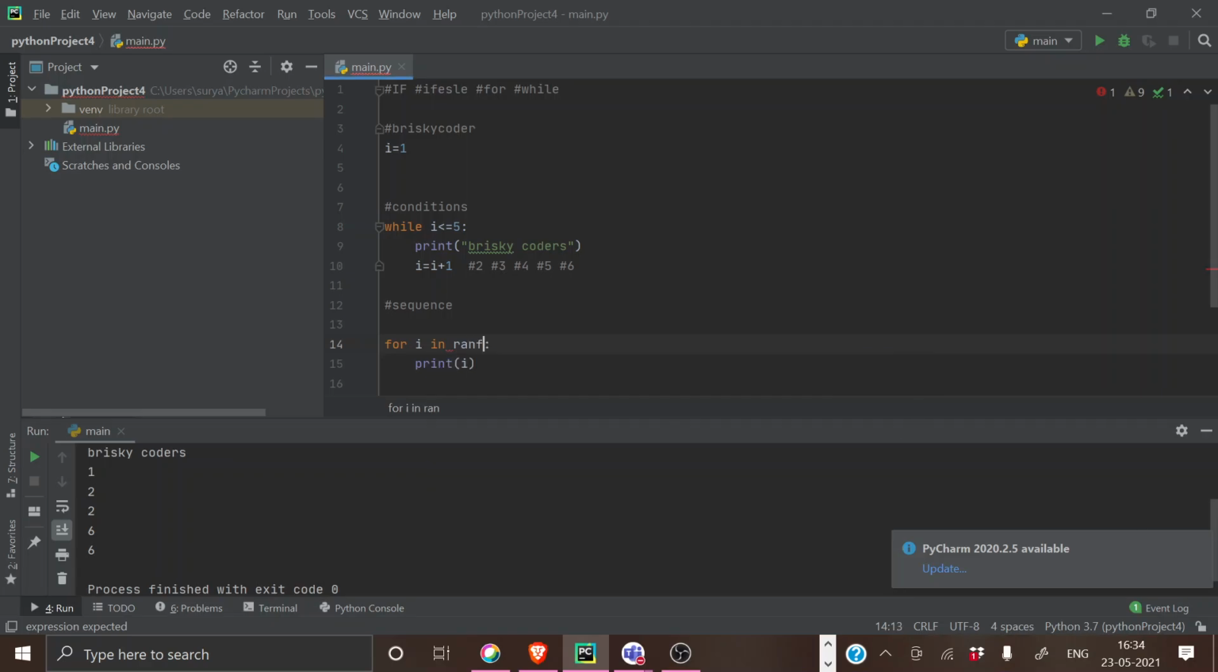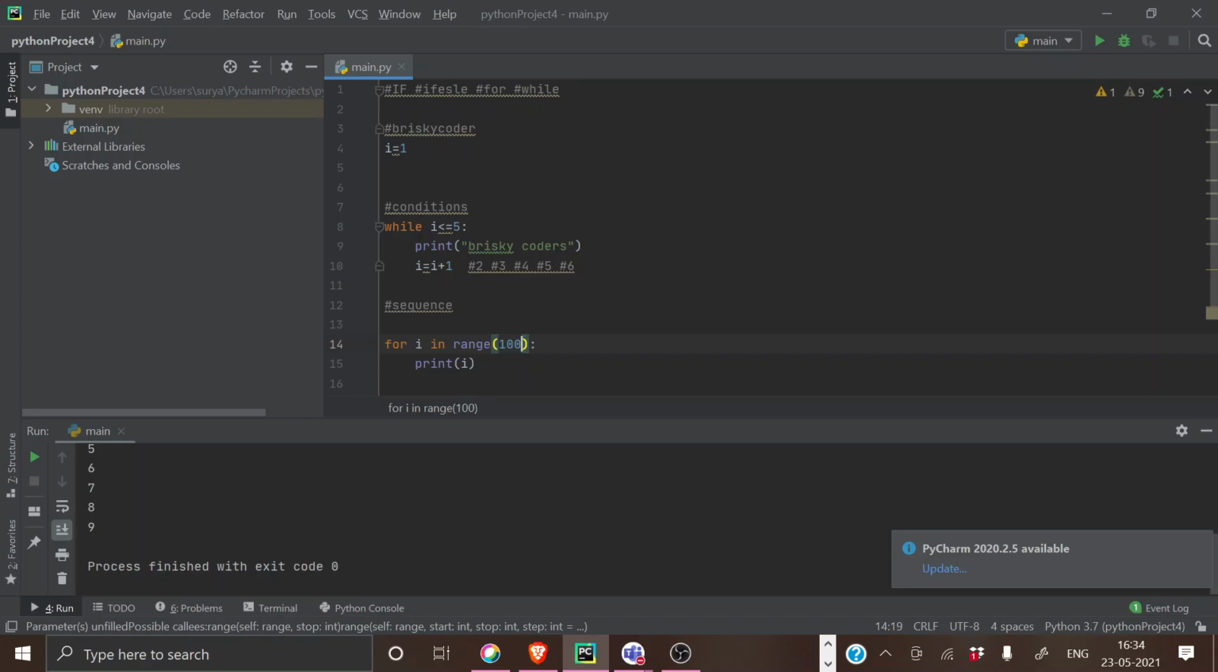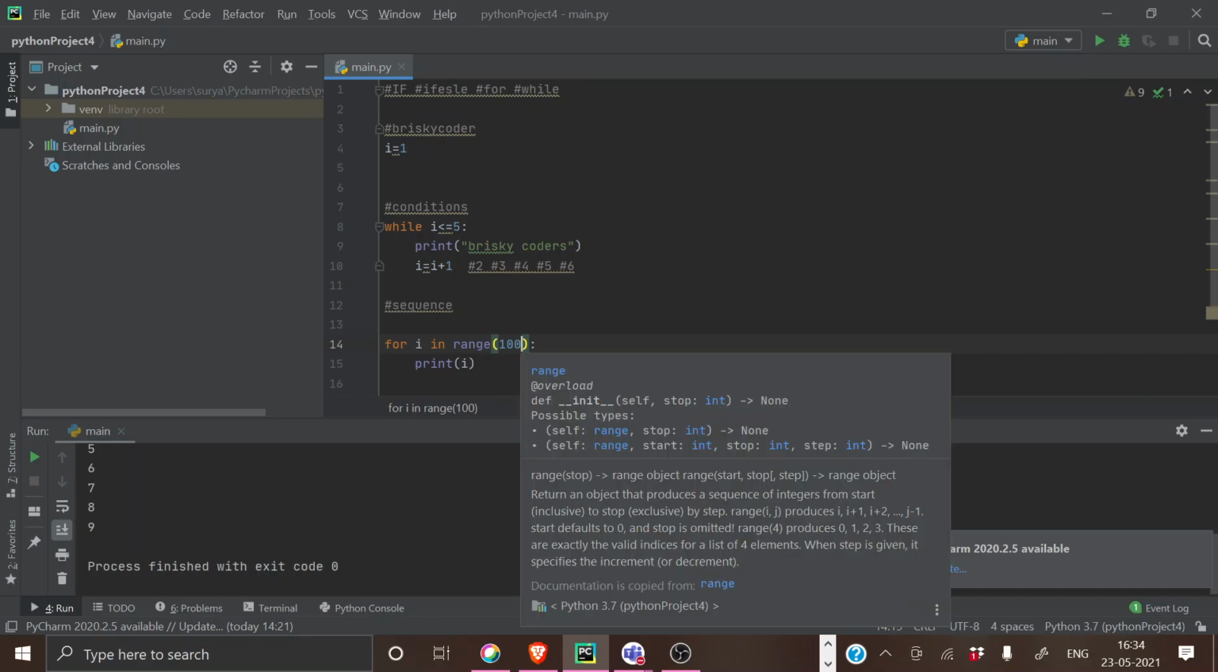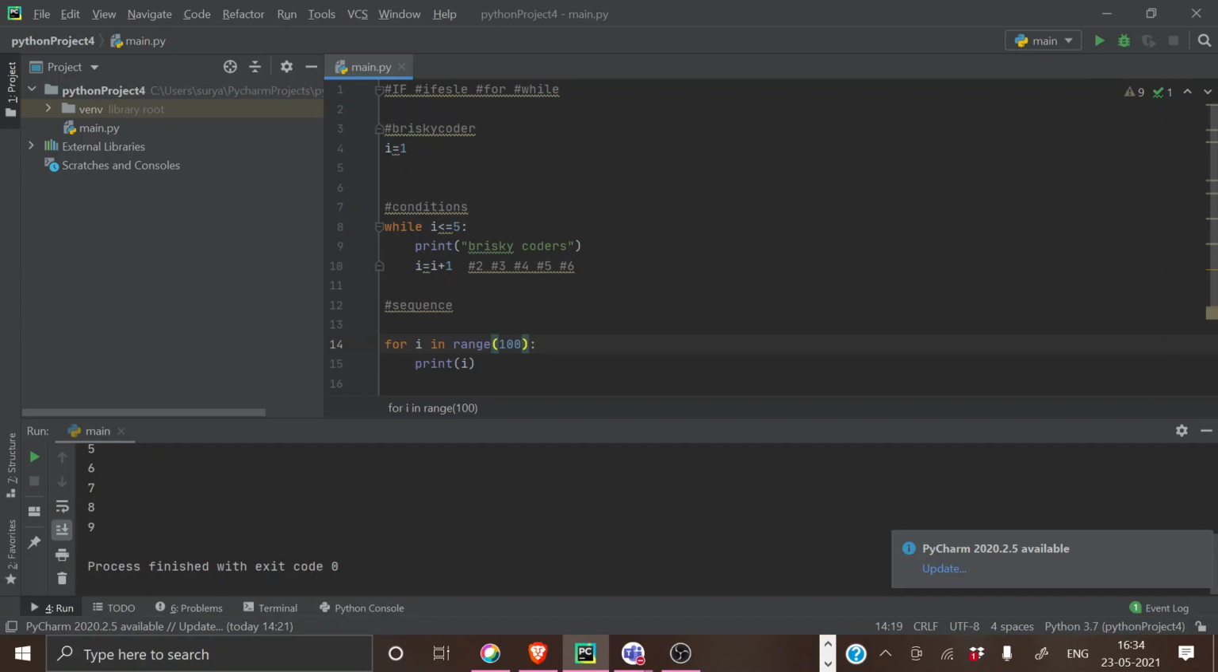If I just give a range and I want to print all the numbers between 1 and 100, I can just write for i in range 100. What does this mean? For every single element inside 100, from 0 to 100, you will be able to print each and every element. Everything got printed. Understood?